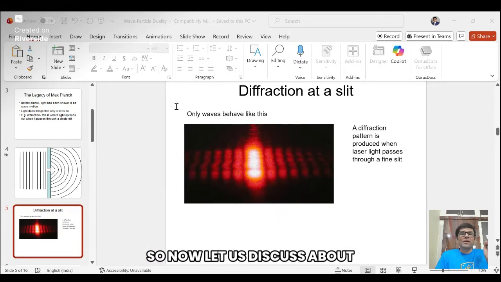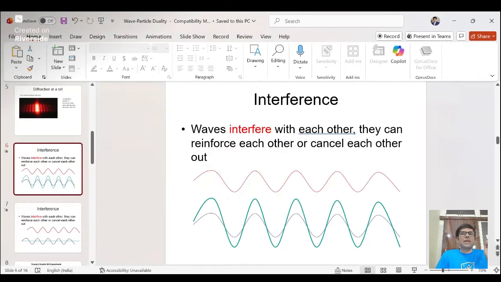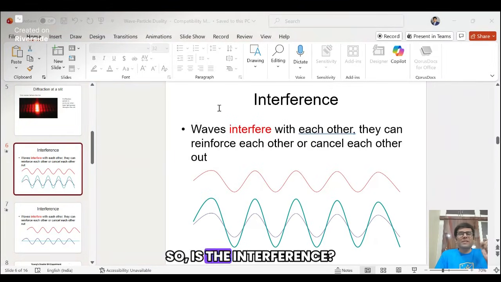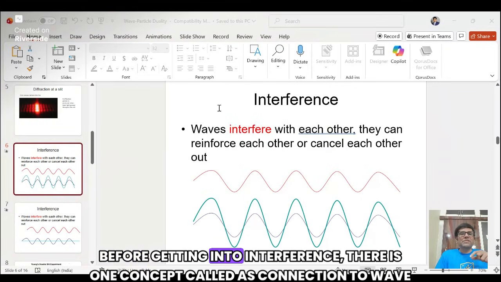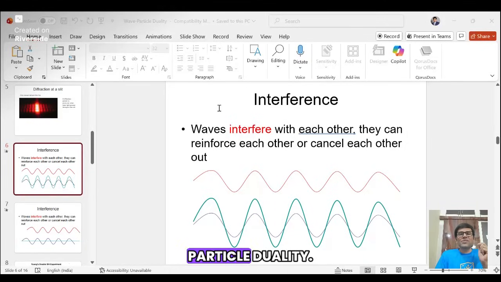So now let us discuss interference. Before getting into interference, there is one concept called connection to wave particle duality.